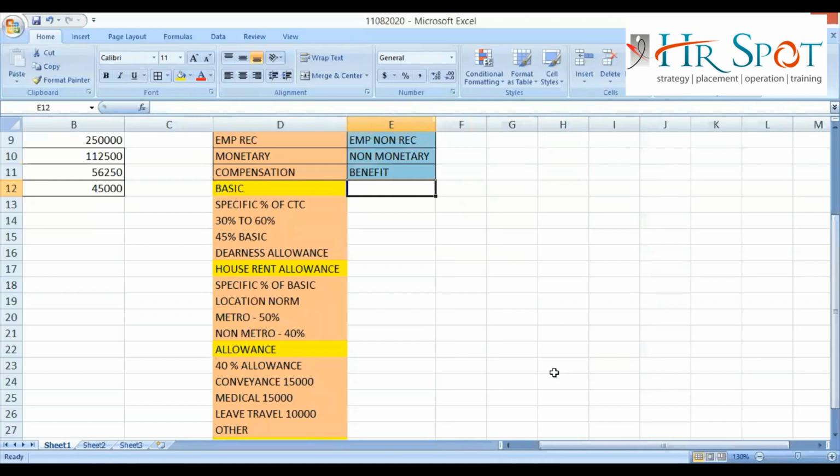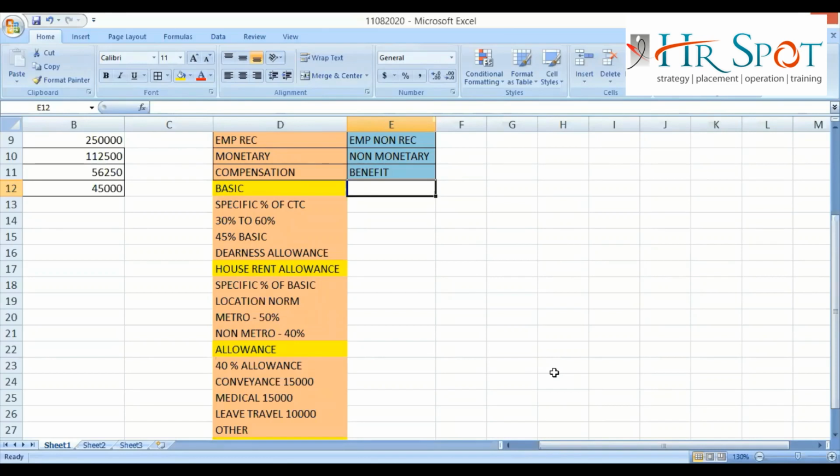Coming back to the non-receivable part. In the non-receivable part, the company can give any non-receivable they want. But first of all, we'll discuss some of the components. If the company is registered to give these benefits to their employees according to the acts and laws of the Government of India, then they will provide you these benefits. Whenever you are giving any benefit as per the acts and laws, that is known as statute. The acts and laws are known as statute.